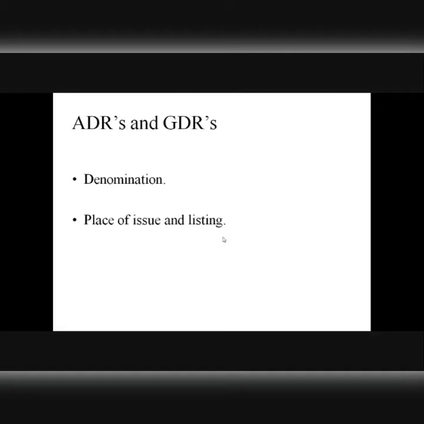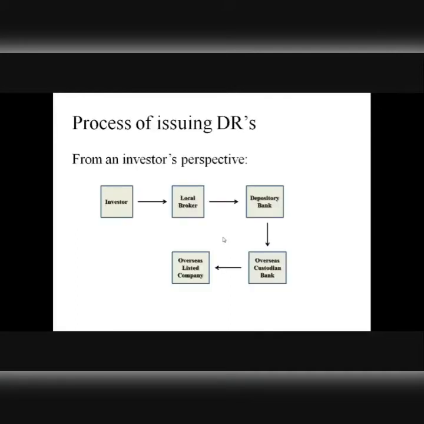It can be on any stock exchange, like stock exchanges that exist in European markets or Asian markets, right? So the fundamental difference between ADRs and GDRs is that they differ in terms of the currency of denomination, the currency in which they are denominated. And the second difference is that they differ in terms of the place of issue and the exchanges wherein they might later be listed, right?